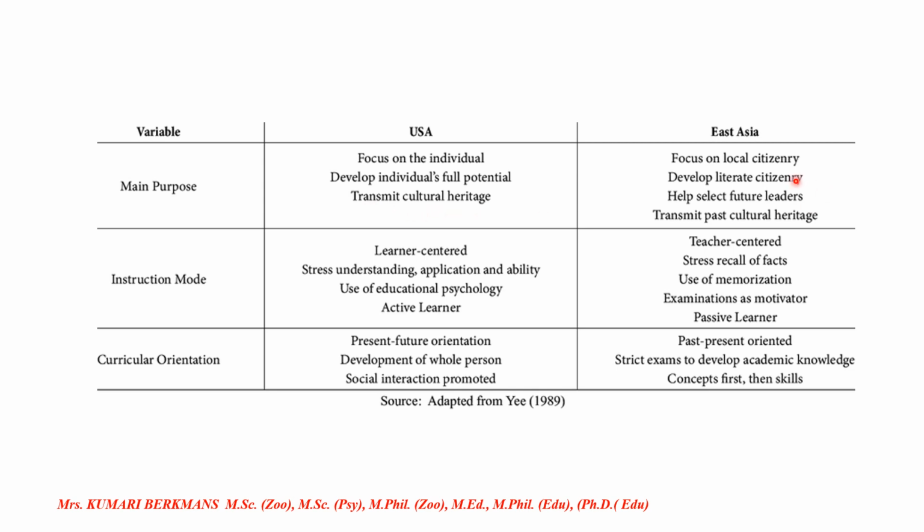But in East Asia, focus on local citizenry, develop literate citizenry, help select future leaders, transmit past cultural heritage. Here transmit cultural heritage, here past cultural heritage. So this is the difference. Here focus on the individual, here focus on local citizenry.